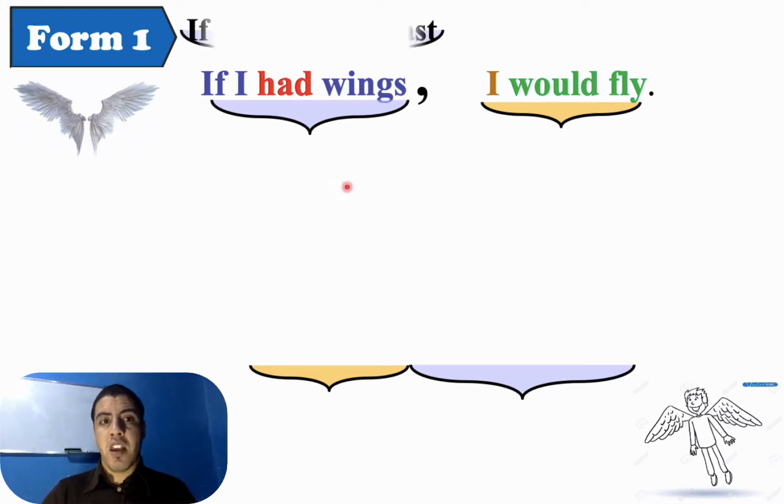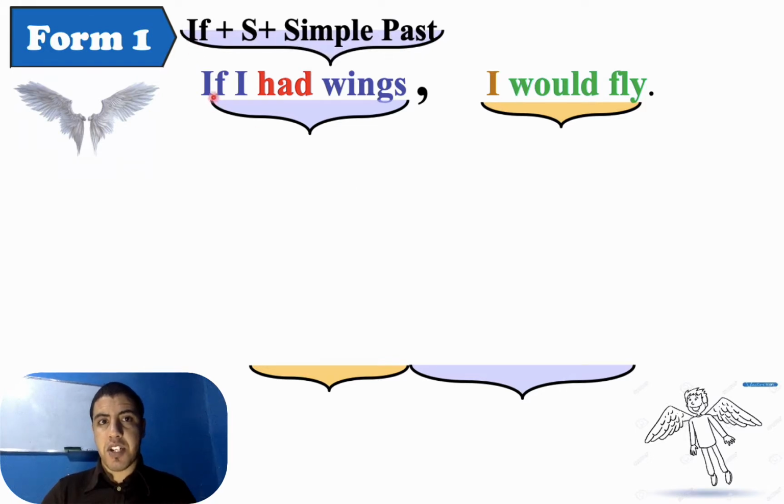So we have if plus subject. Please, S means subject. What do we mean by subject? It means I, he, she, it, we, you, they. Okay, Ahmed or teacher or Fatima, it is a subject. Plus simple past. So remember that had is the simple past of have.